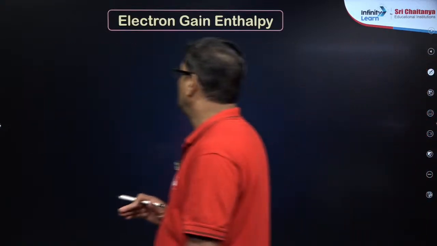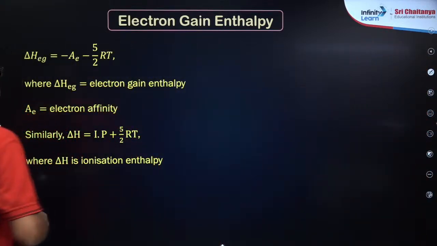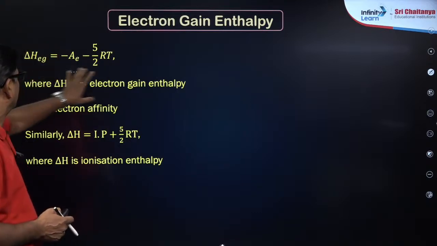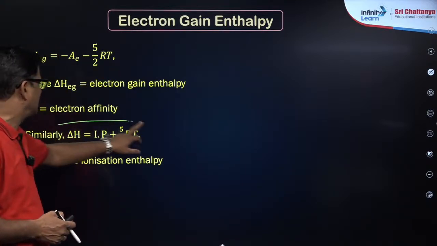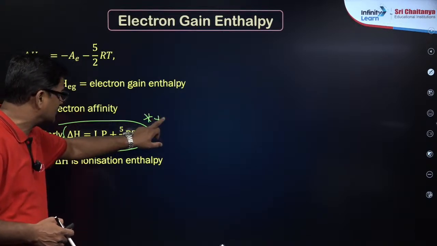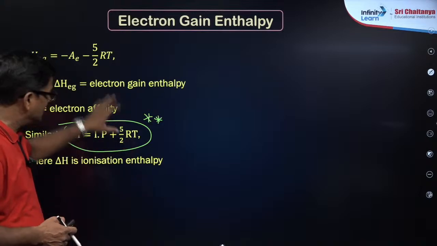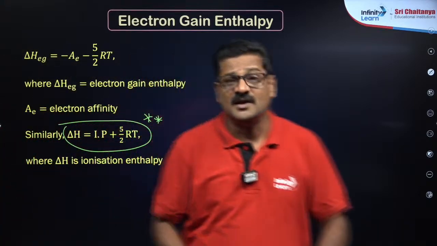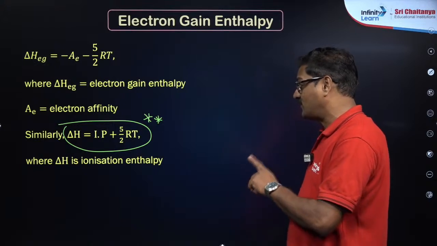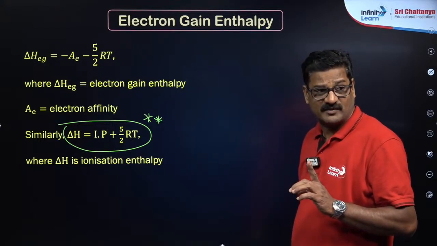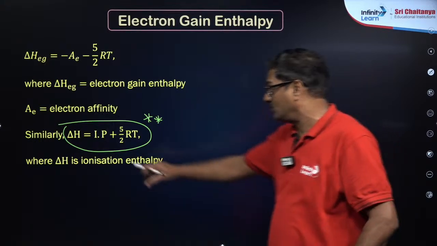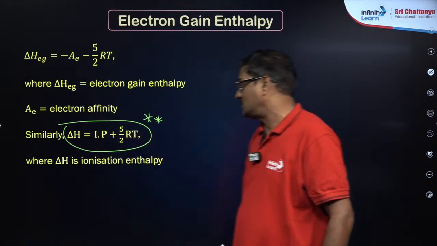Now, here electron gain enthalpy and electron affinity are related thermodynamically like this. ये काम आ जाएगा thermodynamics के हिसाब से. We are going to discuss this thing more in thermodynamics. Just for the sake of information, यहाँ पर ये equation बना दिया. So that is ionization potential plus phi by 2 RT. That is the relation between ionization energy, electron gain enthalpy and ionization potential.